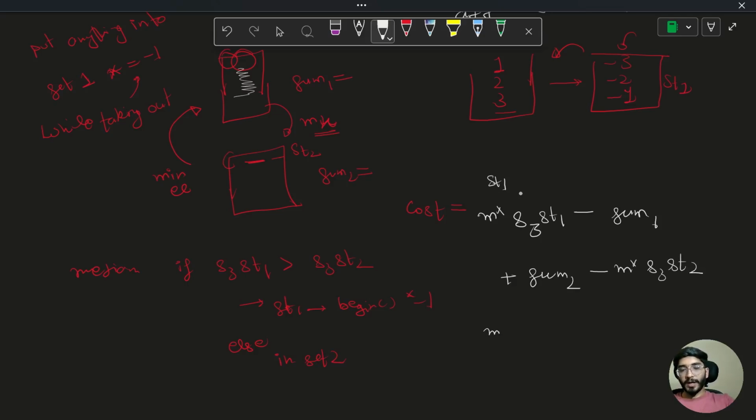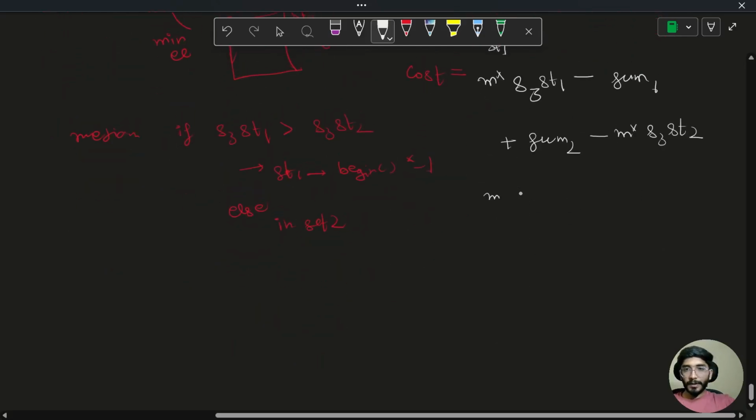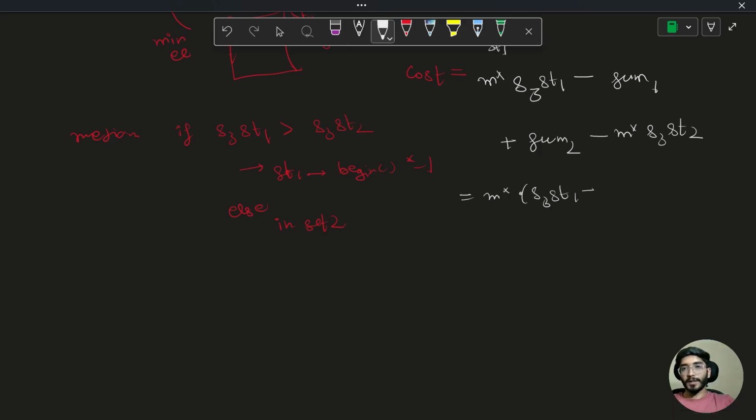So it can be reduced to this, which is m multiplied by size of set 1 minus size of set 2 minus sum 1 plus sum 2. So at any point of time while shifting my subarray, I can update the addition and removal of the element and get the updated cost in log n time.